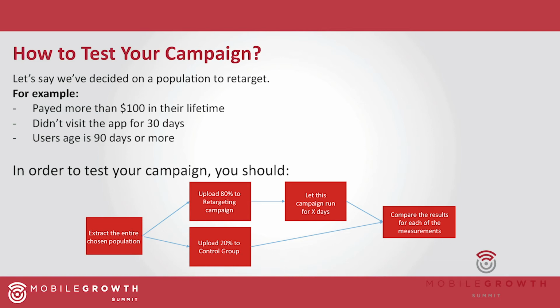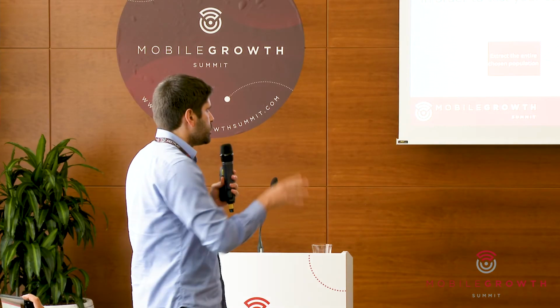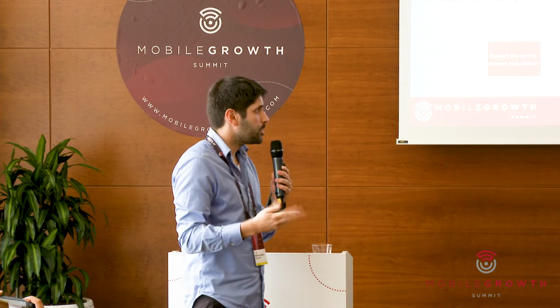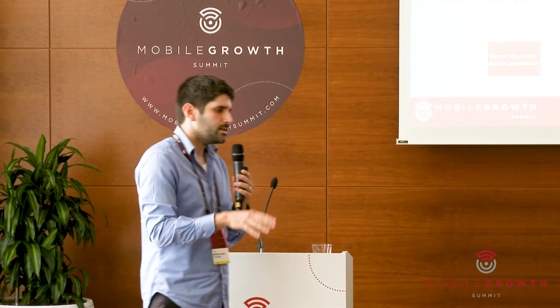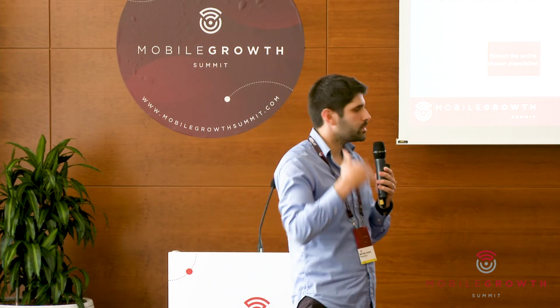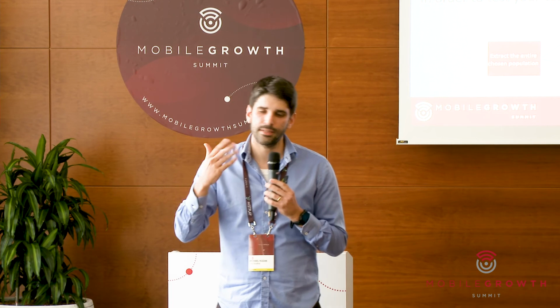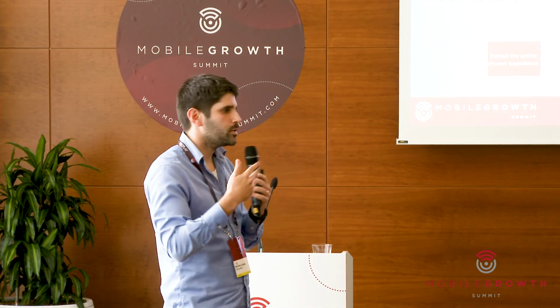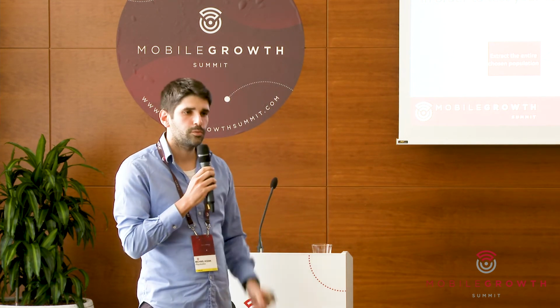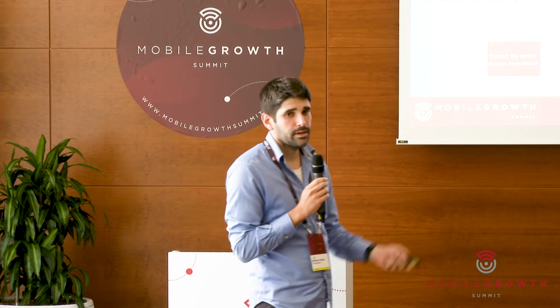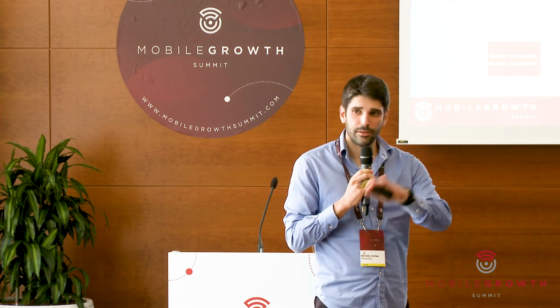Now that we have this population, we can extract it through a query and then split it between like 80% that will see the ads and 20% in control that wouldn't see the ads. And after a certain period of time, after the X days that this campaign ran, we can compare these 6 KPIs between the groups, and we can see how much difference between the groups occurred, and this is pretty much the lift that you will be seeing through the retargeting activity, rather than don't retarget at all.